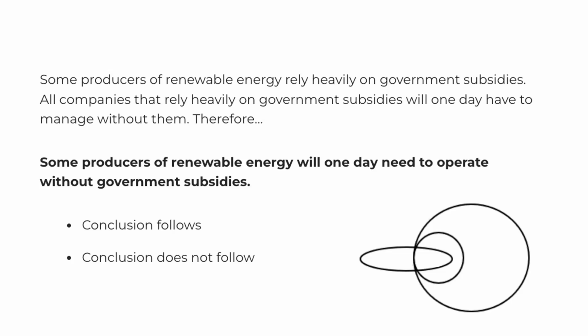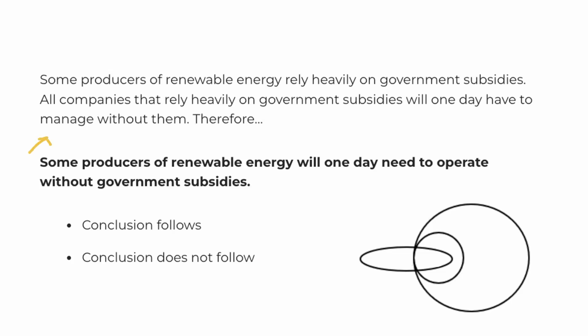So this question is a deduction type question, which means our goal is to determine whether the conclusion, which we see here in bold, follows from the statements or premises above. So let's start by simply reading the conclusion, which says, some producers of renewable energy will one day need to operate without government subsidies. So again, the goal is to determine whether this conclusion follows or does not follow from